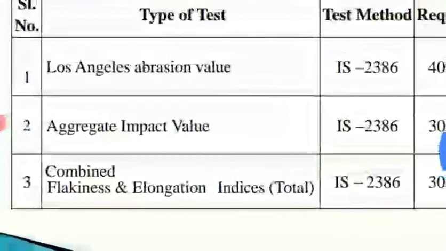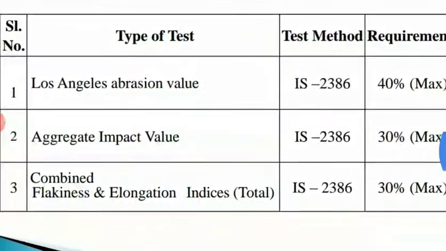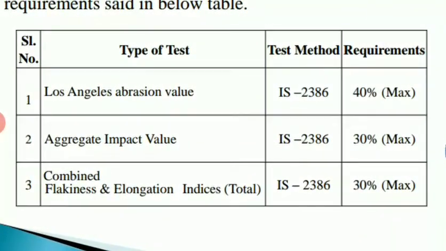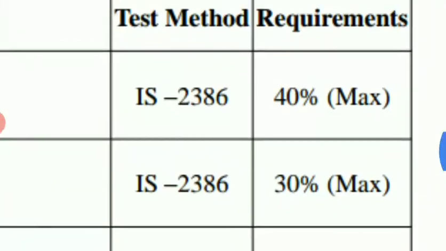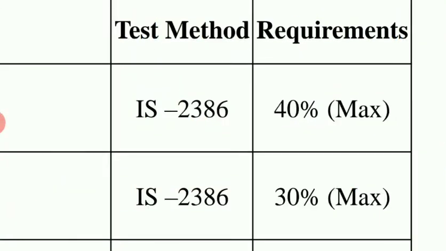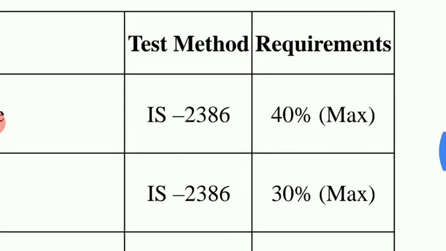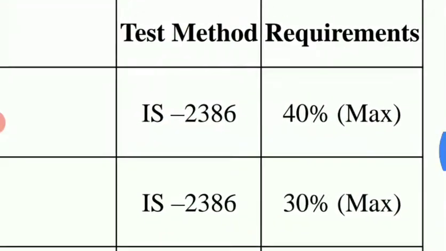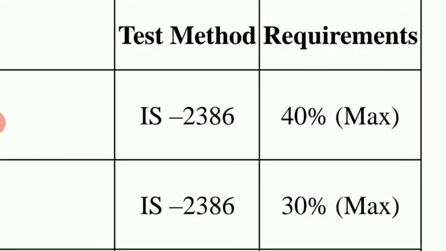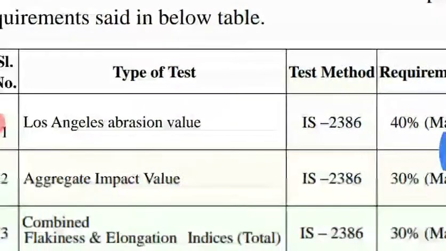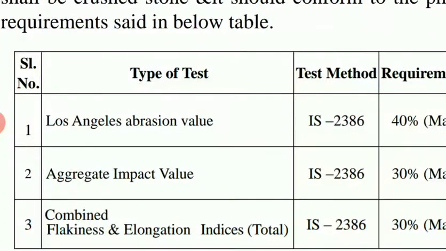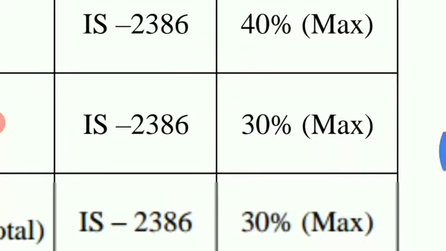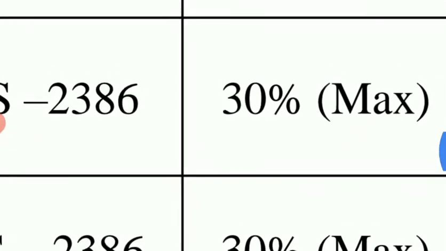The first one is the Los Angeles abrasion test. That value should be a maximum of 40%. They have given the requirement here, so it is maximum 40%. As per IS 2386 we can conduct the procedure of this test, and the result should be within 40%. So 40% is the limit. And then the aggregate impact value: we'll conduct the aggregate impact test as per IS 2386, and the maximum value should be 30% here.